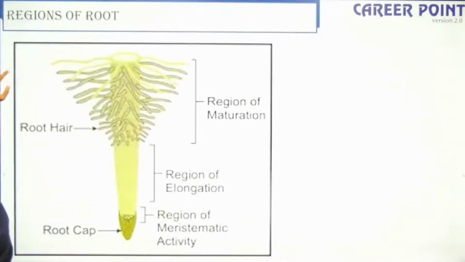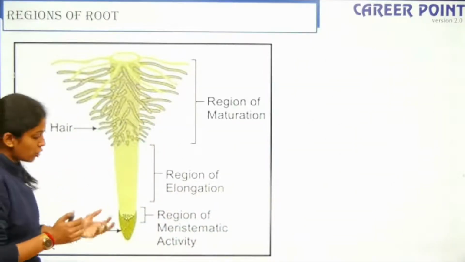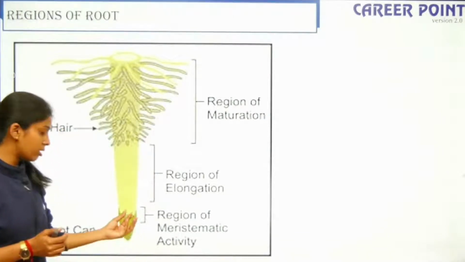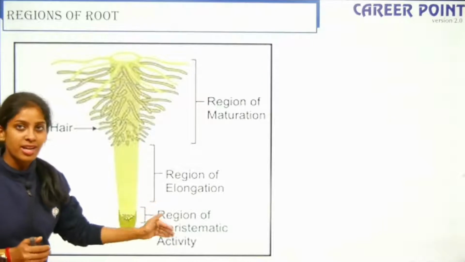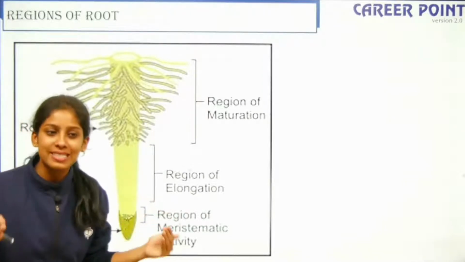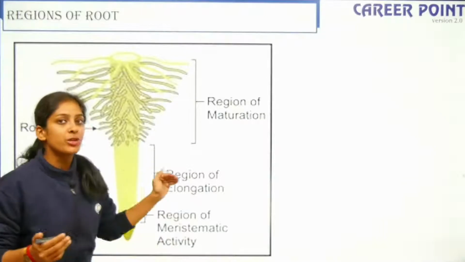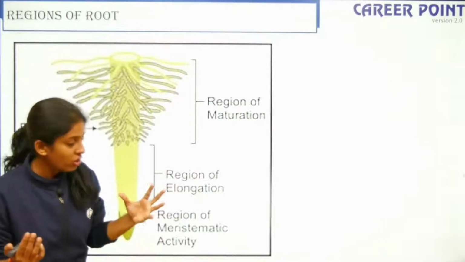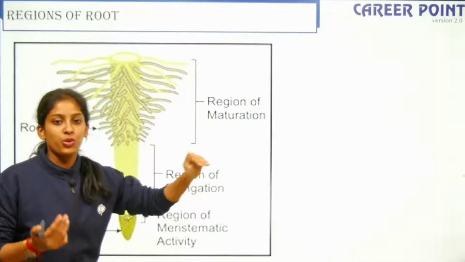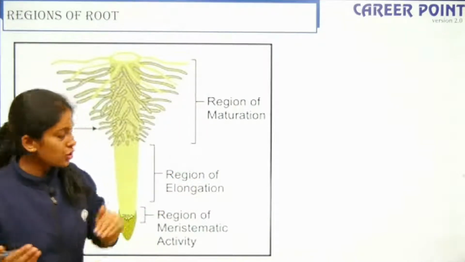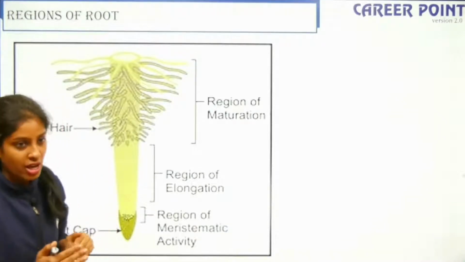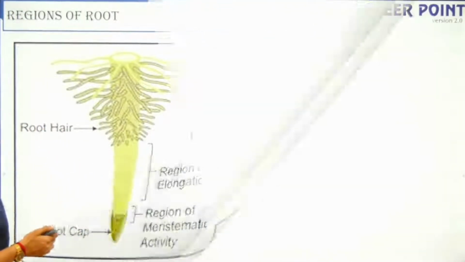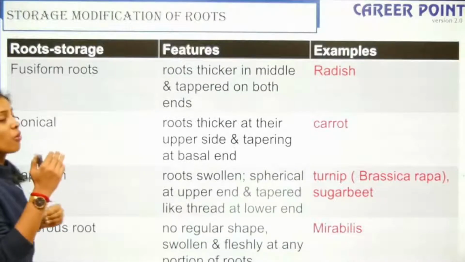So I am moving on. We have the regions of the root. You are supposed to talk about the structure of the root. You have the root cap, this is the apex, the tip of the root. Then you have the meristematic region where the cells are very rapidly dividing, right? Then the region of elongation where the cells elongate, and then you have the region of maturation where it takes up a final line of function, and in the region of maturation you have root hairs, and root hairs are unicellular, right? Understood? So this is about the structure of your root. The next part is the modification of your root.